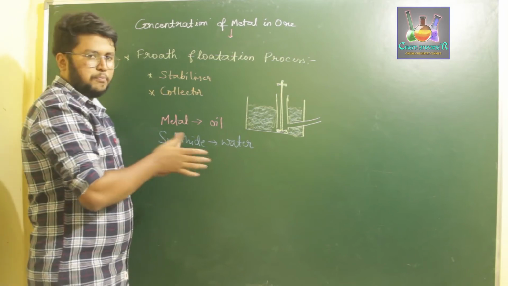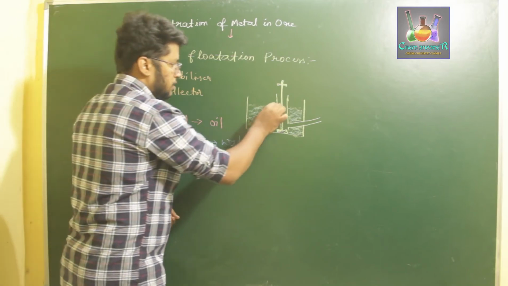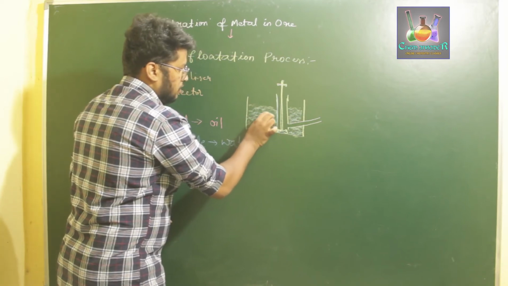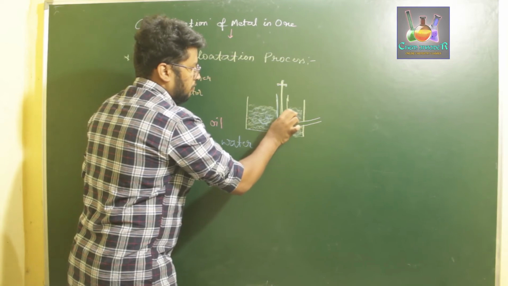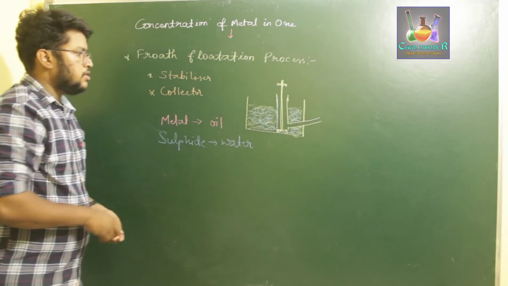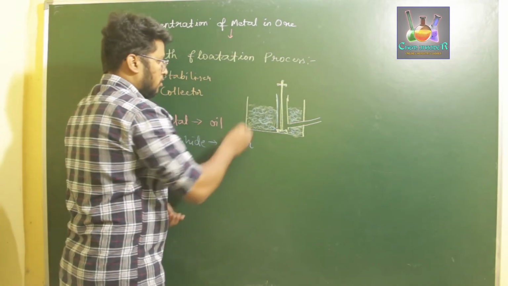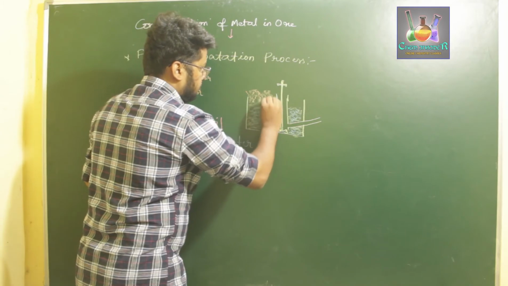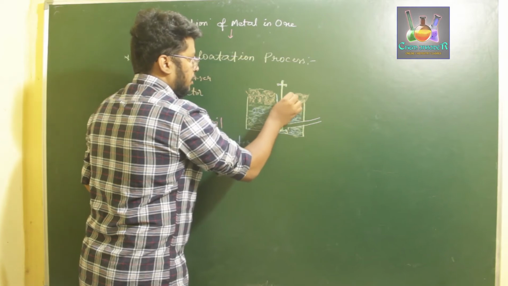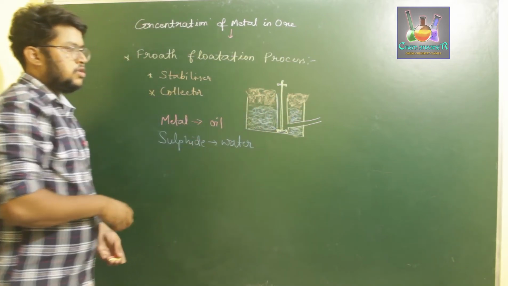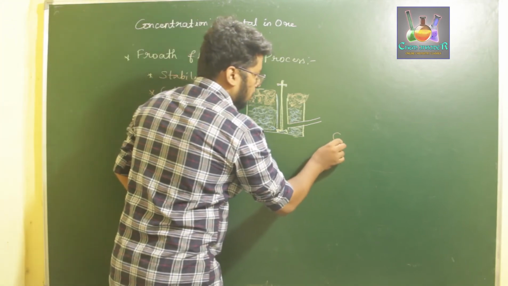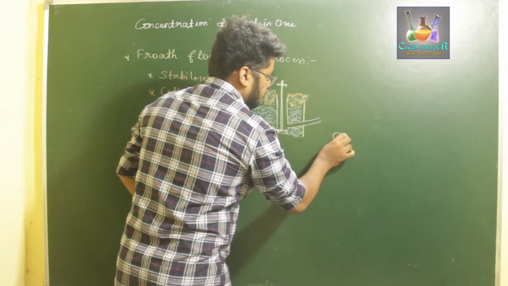So once we start to push air in and inflate the complete solution, what happens is we create air bubbles inside the solution. These air bubbles are nothing but the froth generated due to the complete motion of our skewers. So this generates froth on the top layer of our solution. So this is now our froth generated by the inflation of air inside our solution tub. That inflation is because of the collection of metal on the oil bubble.